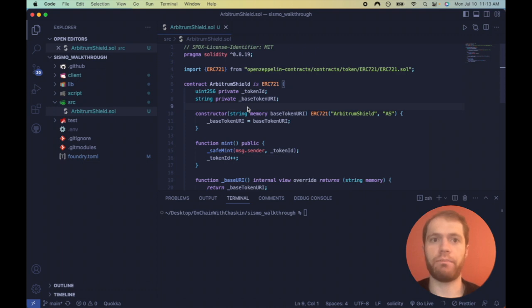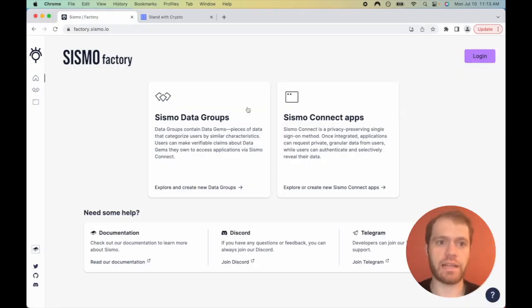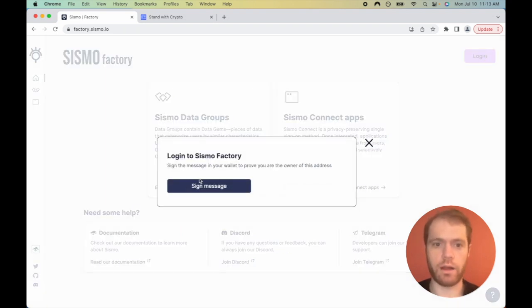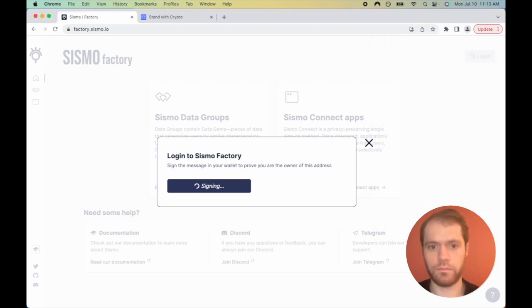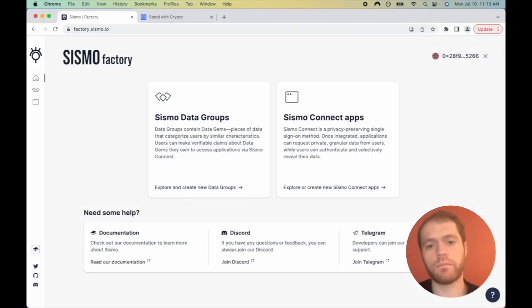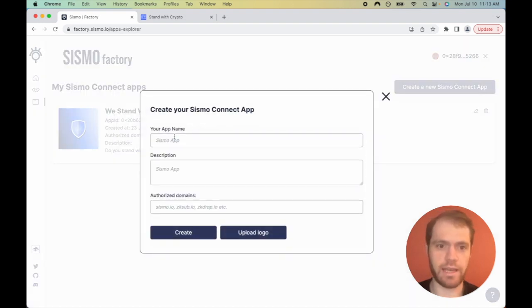Our first step is to create an app ID. This is needed in both the back and front ends. This is achieved by navigating to the Sismo Factory website at factory.sismo.io. And then we need to log in, which requires us to sign a message to prove that we own this wallet. All right, now let's click Explore or Create New Sismo Connect Apps. Create a new Sismo Connect app.